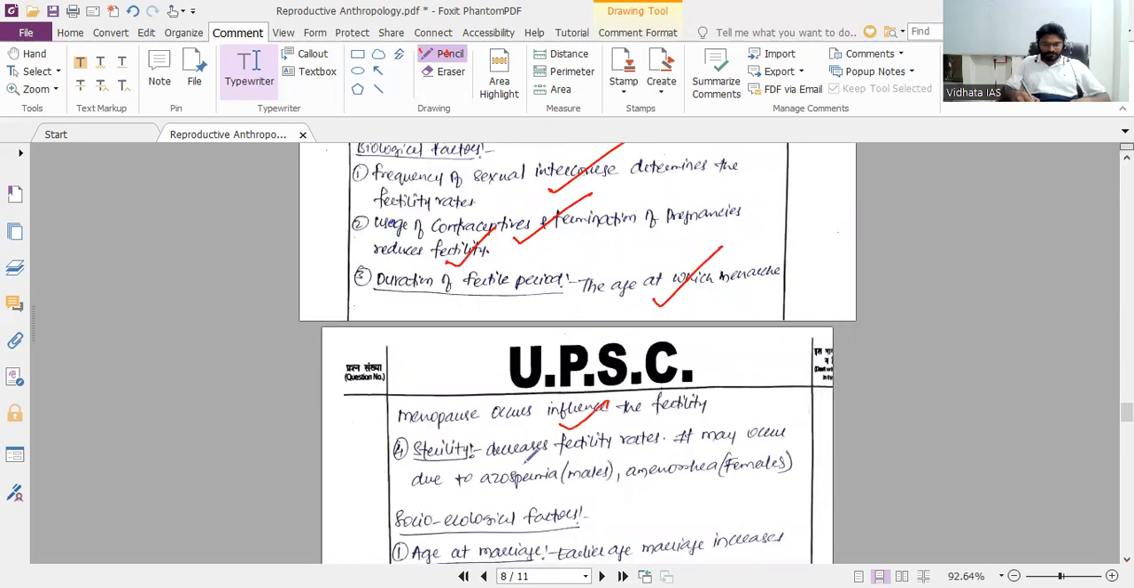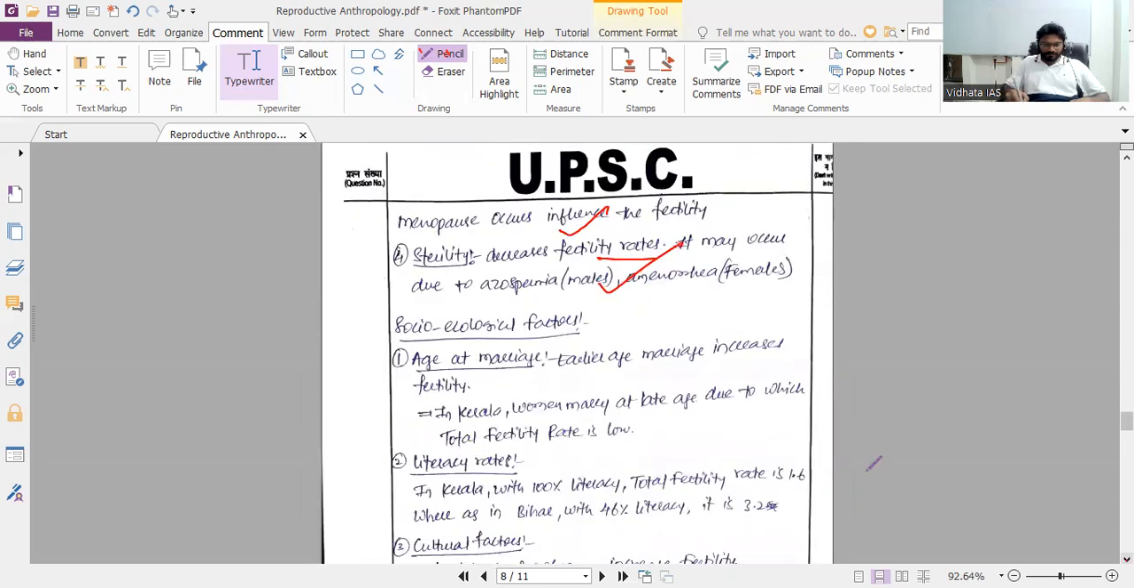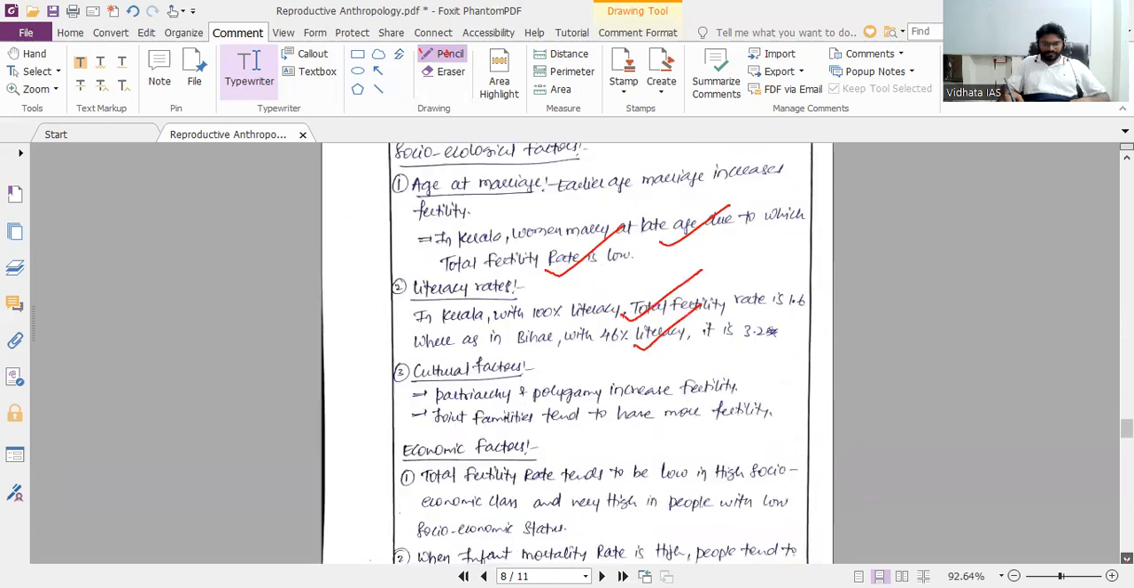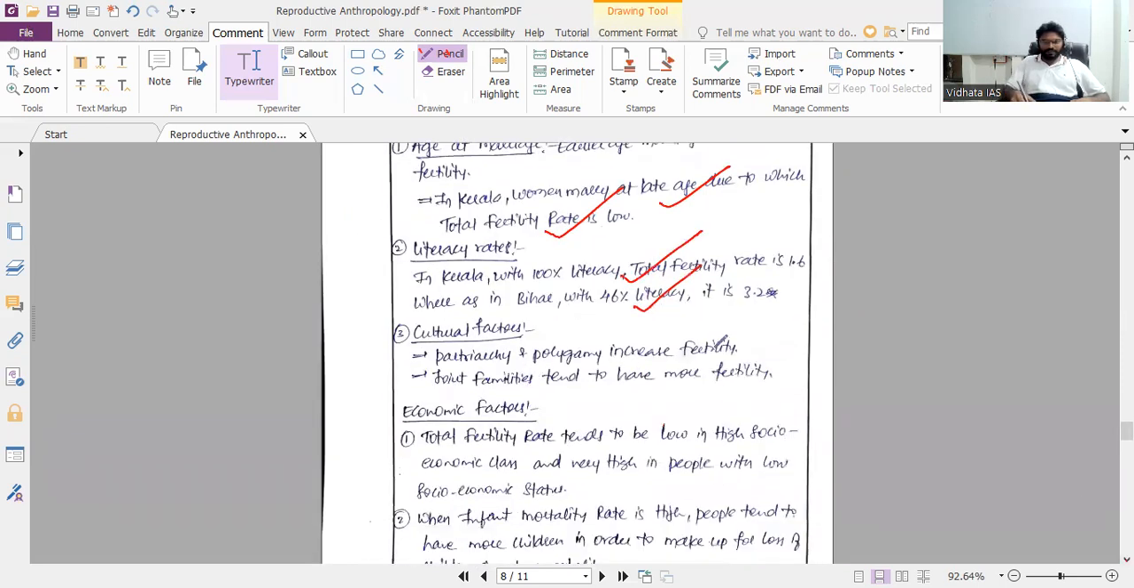So sterility, yes, it may be a causal factor. Age at marriage: Kerala women marry at a late age, due to which total fertility is low. Literacy rates in Kerala: total fertility is 1.2. Cultural factors: patriarchal and polygynous systems and joint families increase fertility.